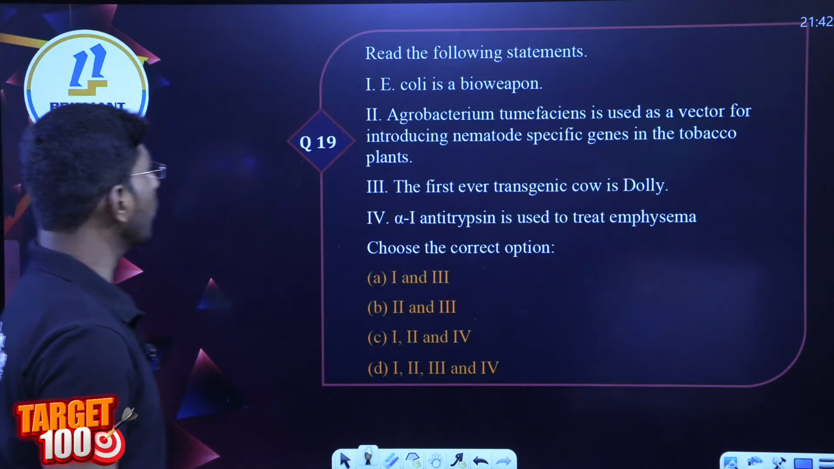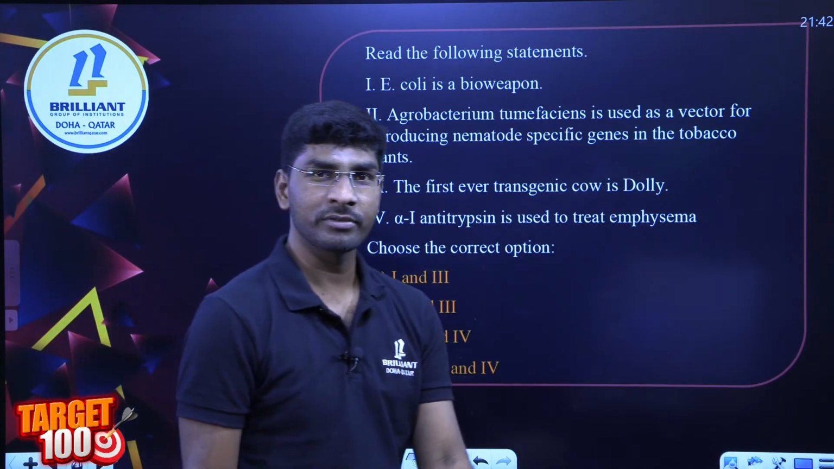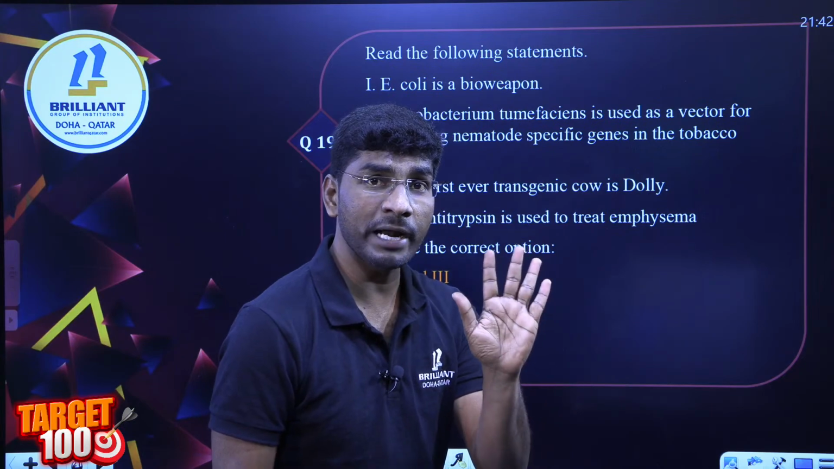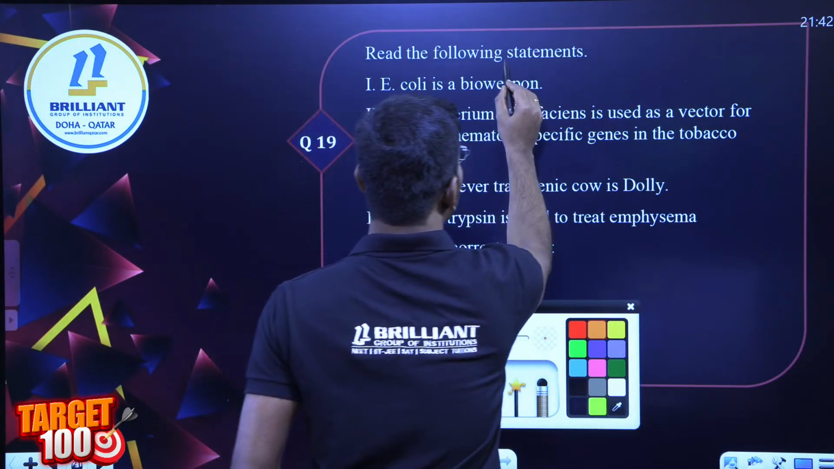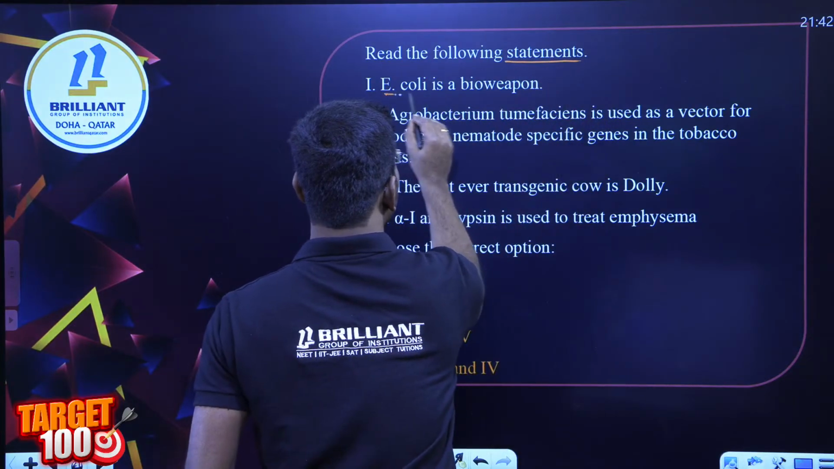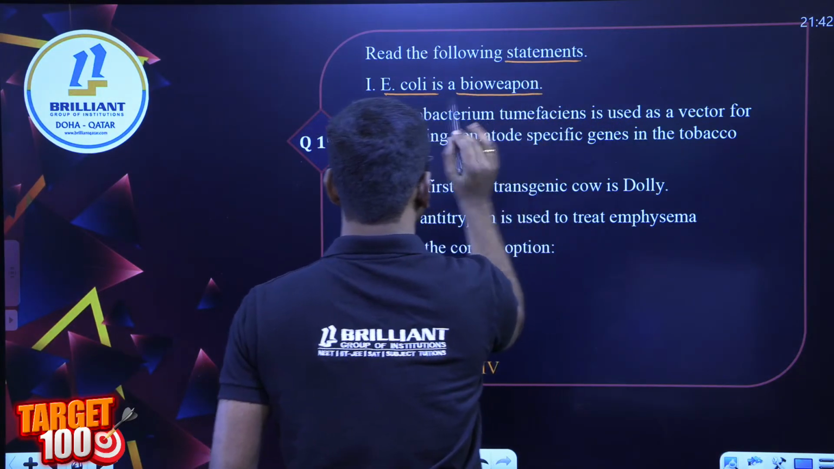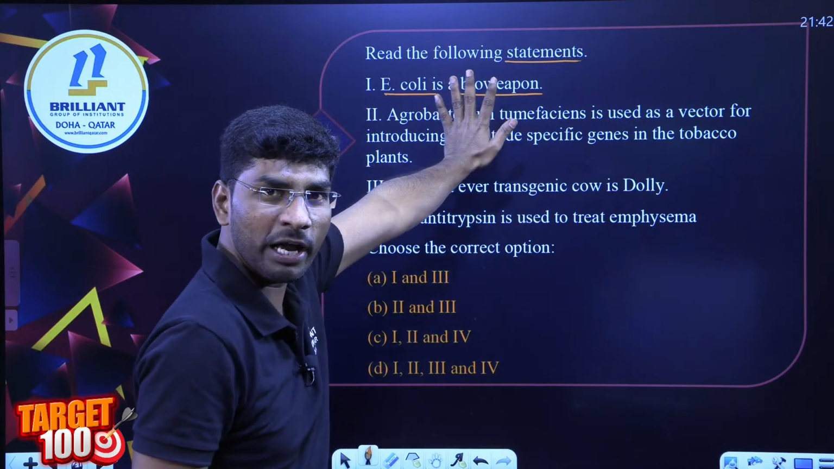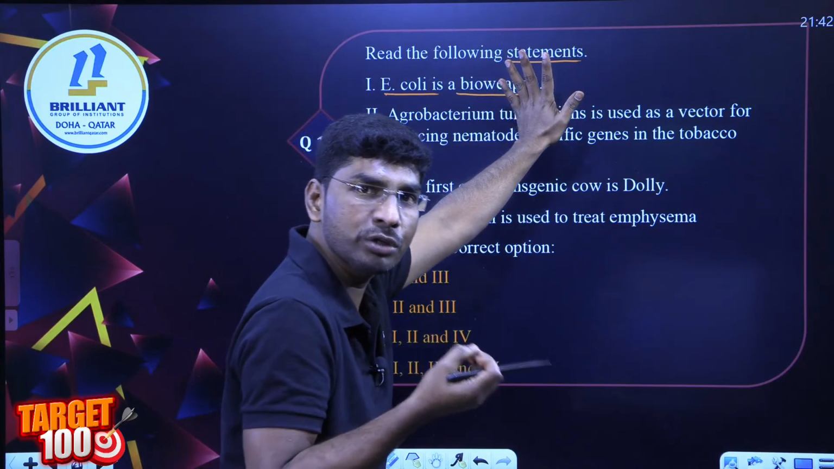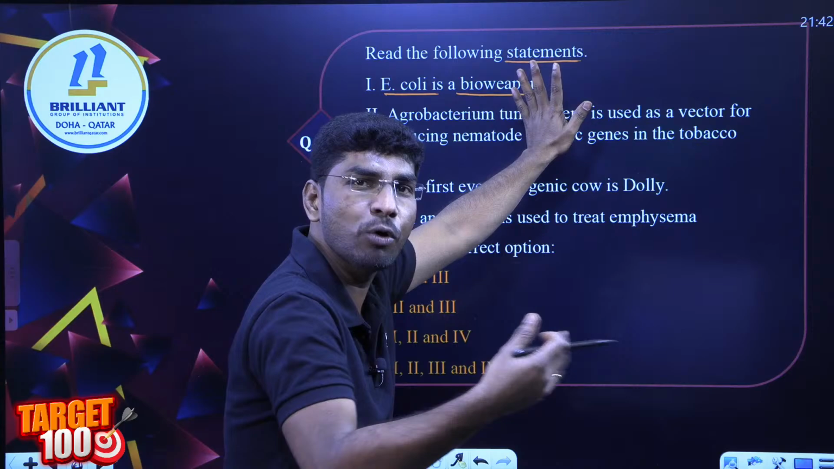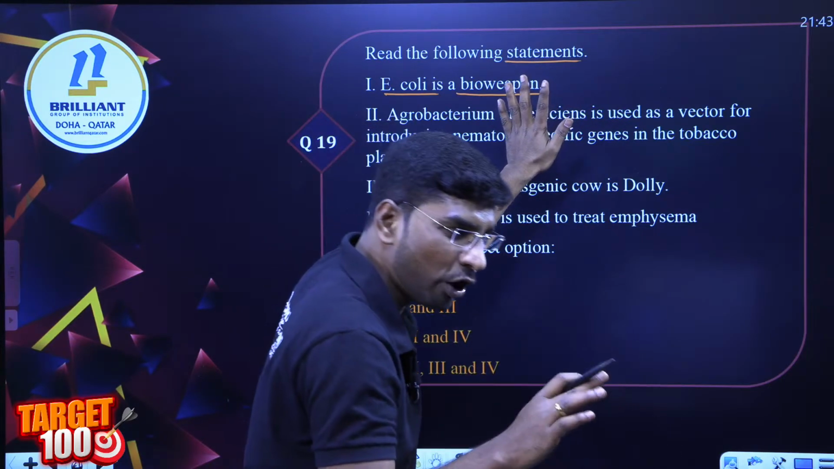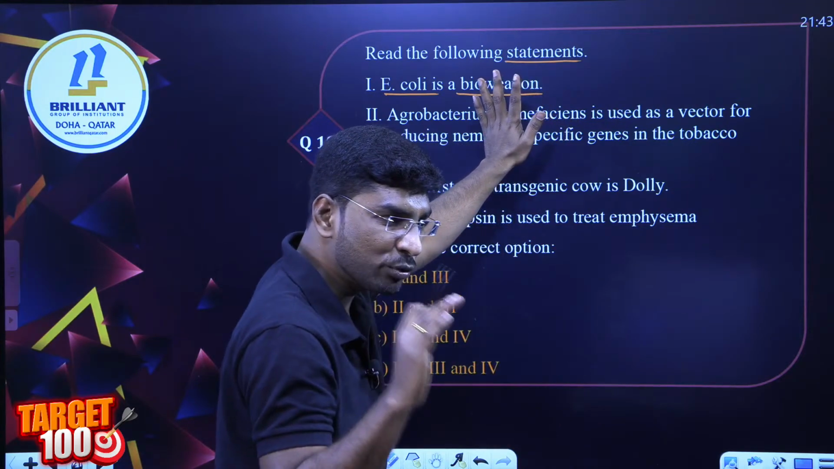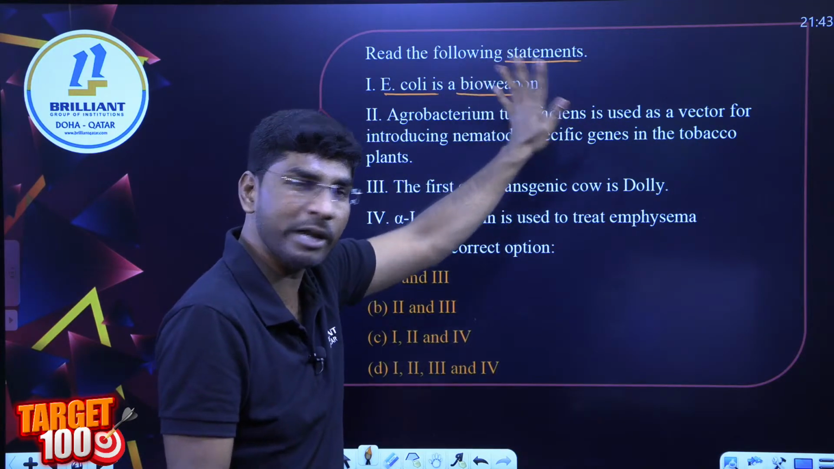Next question. Question number 19. All of you pay attention here. Slowly I am explaining this one. Read the following statement. Fine. E. coli is a bioweapon. How many of you think it is correct? E. coli is a bioweapon. We are using E. coli for different purposes, like as a host. In genetic engineering, we are using E. coli as a host. Is it true or not? E. coli is a bioweapon is given.